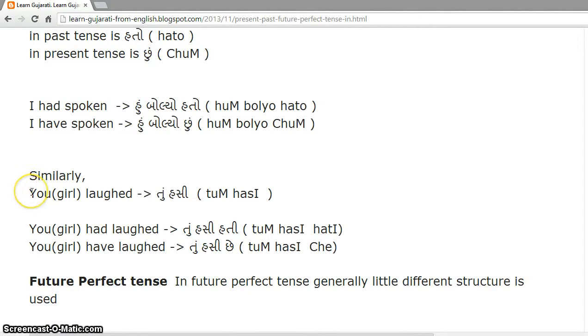Similarly, to a girl, if you say you laughed, તું હસી. So for a girl, you had laughed, તું હસી હતી. You have laughed, તું હસી છે.